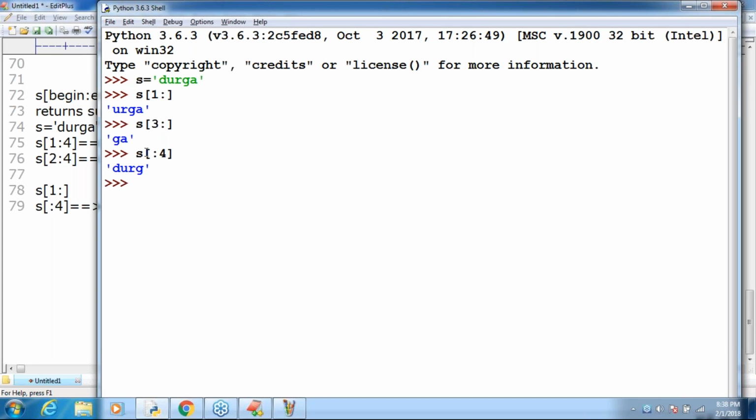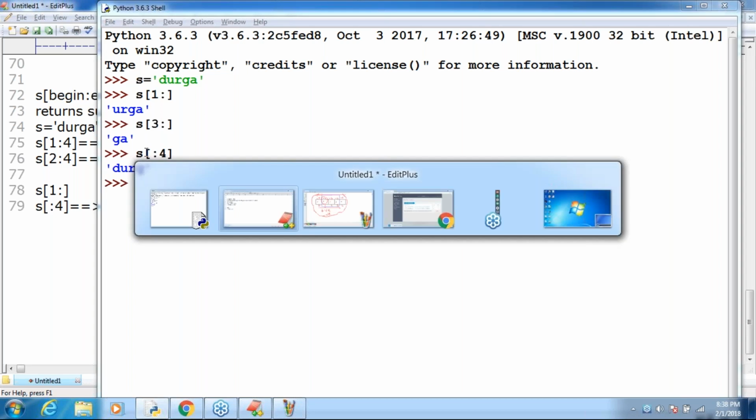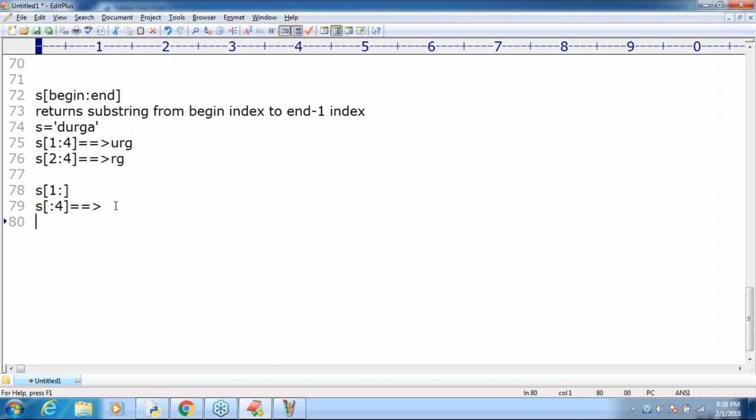Can you please confirm? One more thing, sir. Begin is optional, and end is also optional. Next, I'm taking s[:], that's all. What is the output we are going to get? You didn't specify begin, that's why it starts from the beginning.